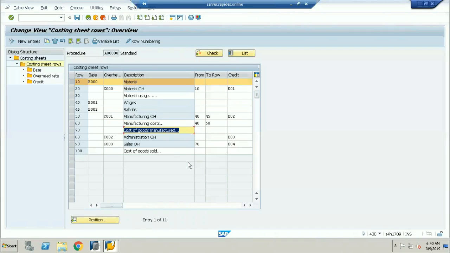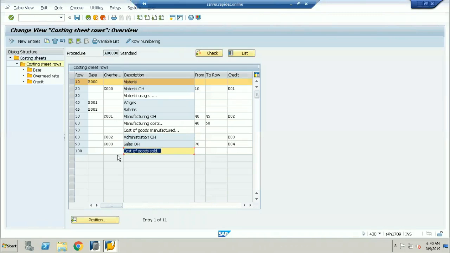Once you remove the material overheads and the overheads before the production, once the cost of goods has been manufactured, that particular portion of the overheads is removed. And on this cost of goods manufactured, again you have the administration overhead and sales overhead, and finally you will get the cost of goods sold.